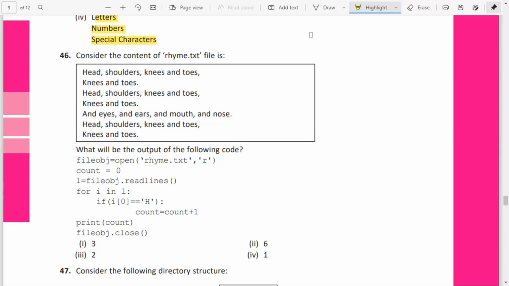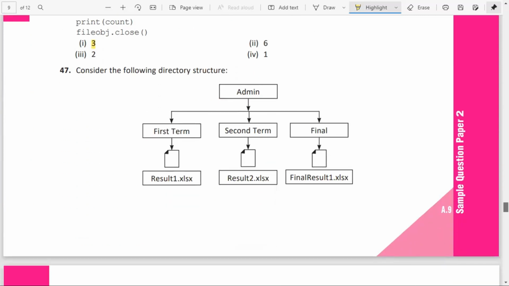So how many are starting with capital H? 1, 2, and 3. You will have 3 lines starting with capital H. So the answer to this one is 3.